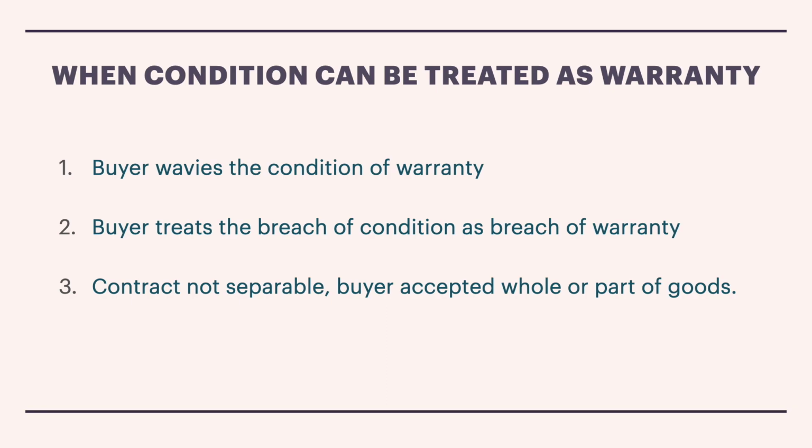Therefore, in this situation, the condition can be treated as a warranty. He says, since it is inseparable, he cannot give back the entire concrete and say, I want to terminate the contract. Instead, for the use of low quality cement, he can only claim damages. So all these three situations are taken up only by the buyer, or it is his choice to treat the condition as a warranty.